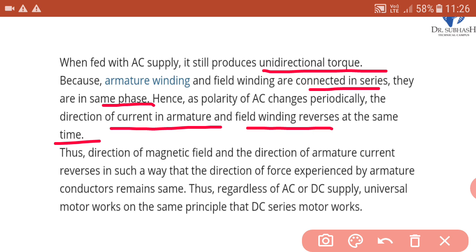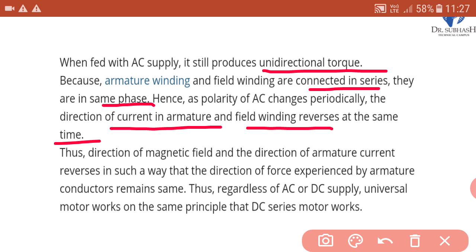So the polarity of AC voltage changes periodically. It means positive half cycle, negative half cycle, again positive, negative, positive, negative. So it changes periodically. The direction of current in the armature and field winding reverses at the same time.